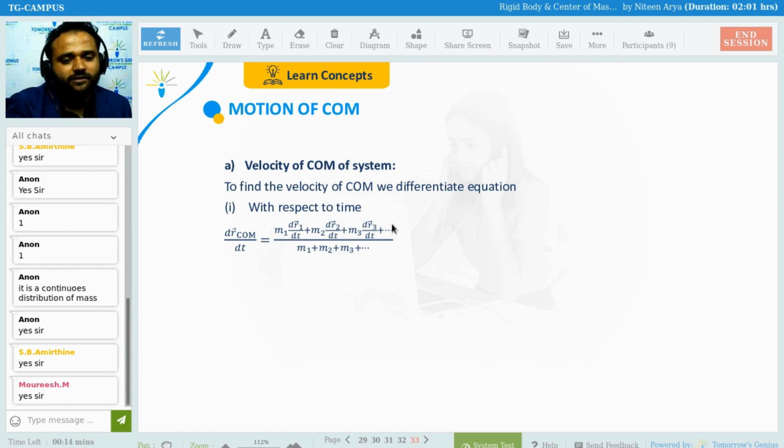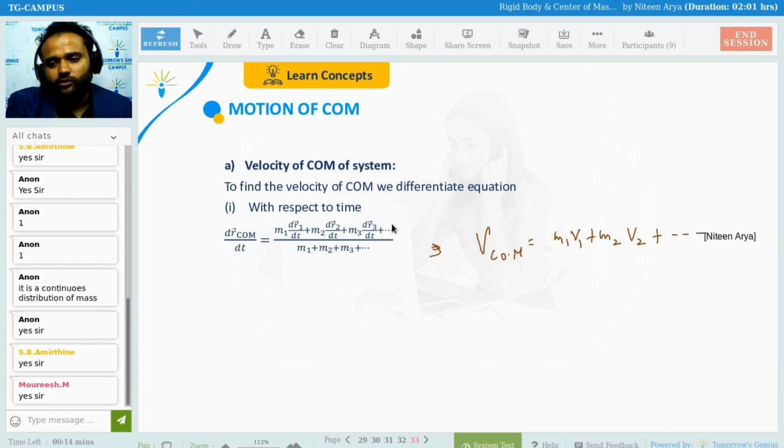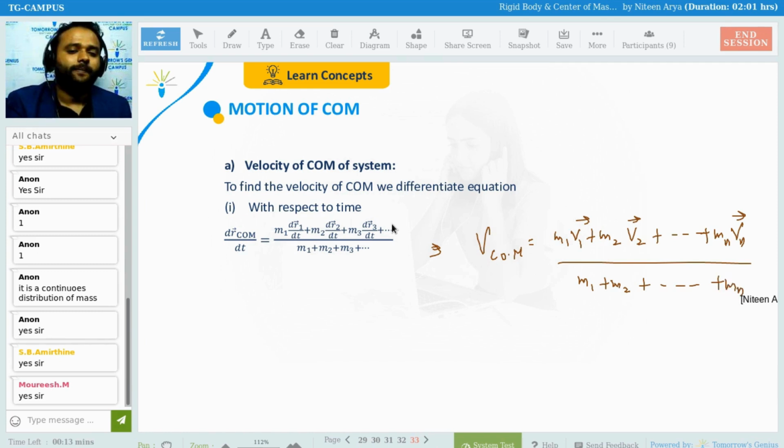So velocity of center of mass is d r_com by dt, which is (m1 dr1 by dt + m2 dr2 by dt + m3 dr3 by dt...) over the total mass. So basically the v of center of mass is (m1 v1 + m2 v2 + ... + mn vn) divided by (m1 + m2 + ... + mn). Clear?